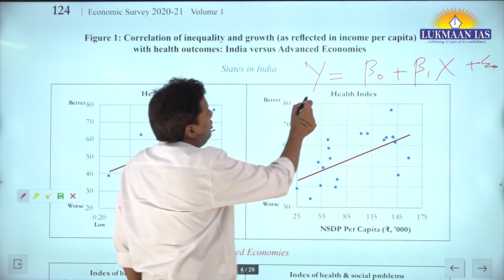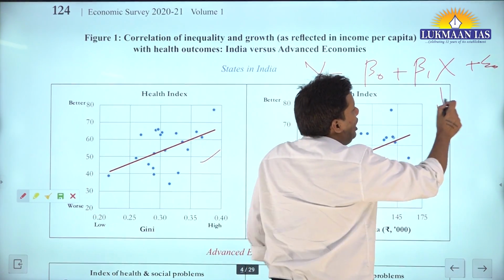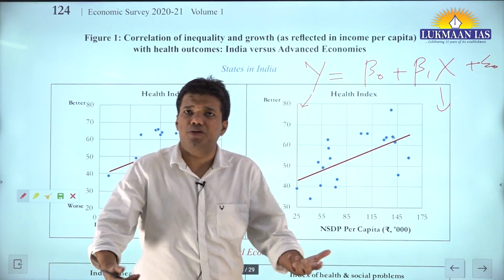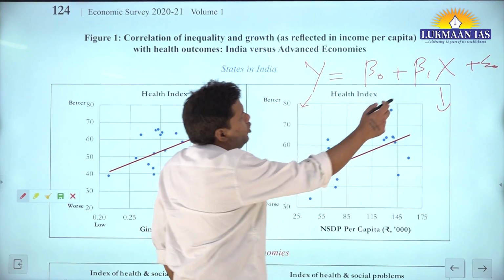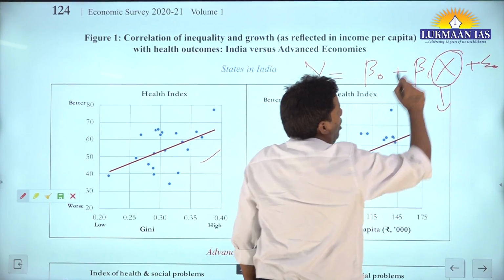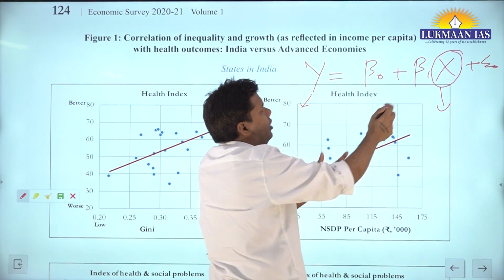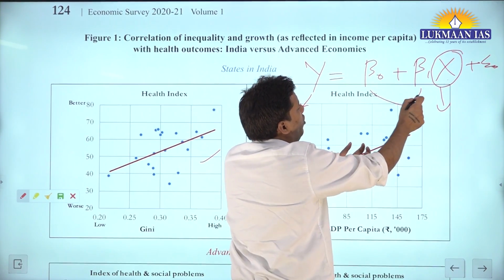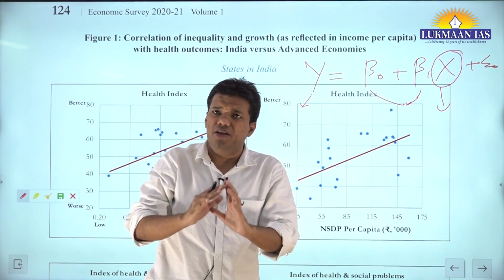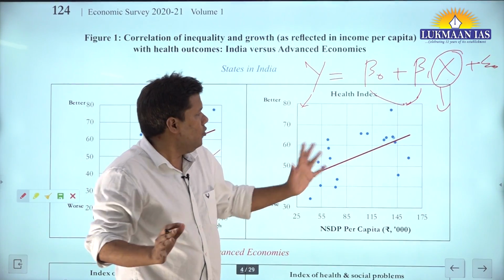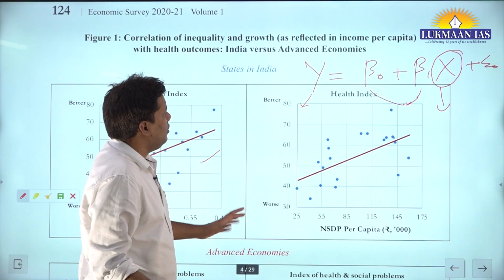Let's say somebody's selection chances in UPSC. That will depend upon what? X might be your level of hard work in GS, GS2, GS3 papers, right? Suppose you know the number of hours you put in hard work. So you will put that number here. You know the slope, right? And these two technically are called parameters. And how do you calculate them? You calculate them through the previous years' data. Their techniques, we cannot discuss all those things. But that is simply statistics. There is no rocket science there.